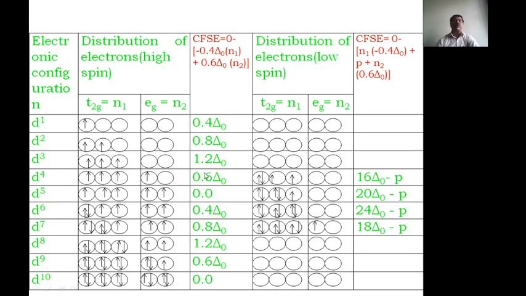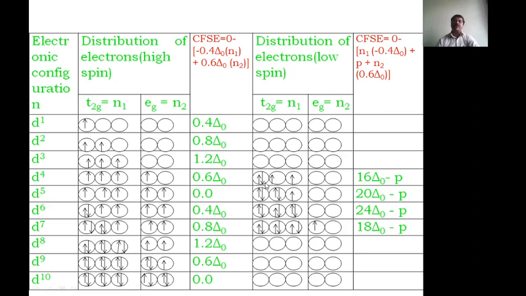Suppose the complex is a low spin complex. Low spin complexes means the pairing energy is less than the splitting energy. In this complex, the electrons are first singly filled, and the fourth electron enters the T2g orbital instead of the Eg orbital. This is where pairing takes place, and therefore it is a low spin complex. Here there are 2 unpaired electrons, but there 4 unpaired electrons. Therefore this is called a low spin complex, and that is called a high spin complex.